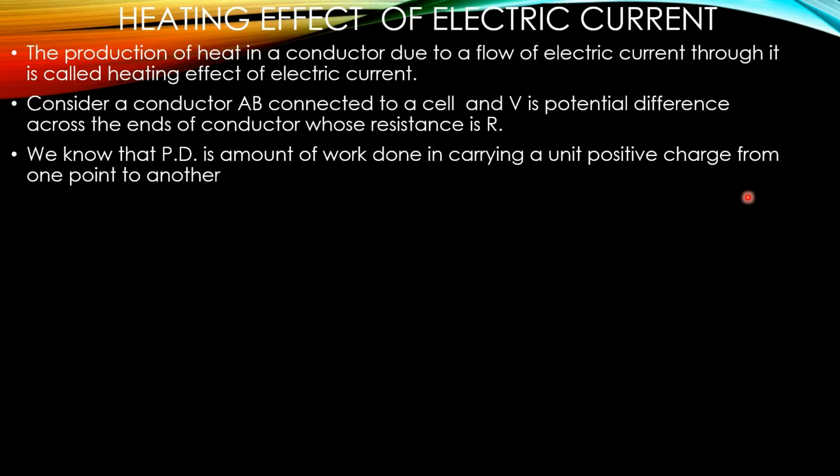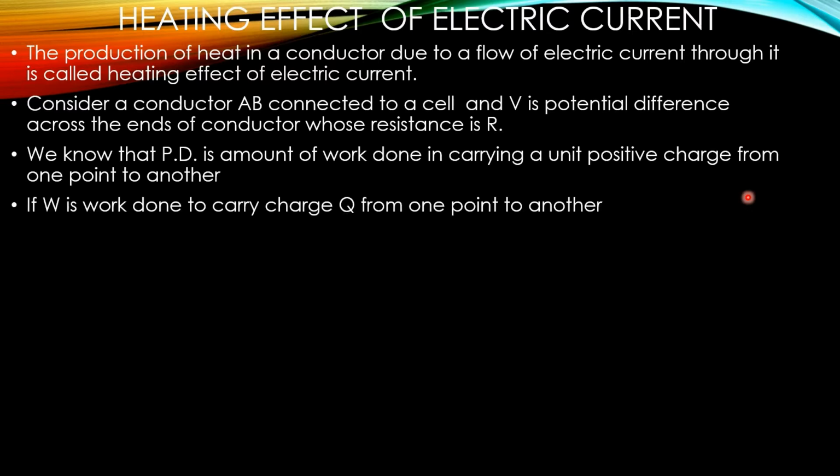But when it is connected with a battery, these free electrons flow in one direction, from one terminal end to the other end. During this travel, they collide with the atoms or ions of the conductor.